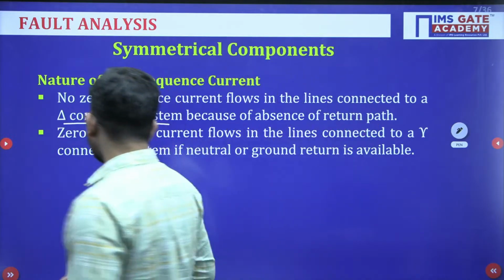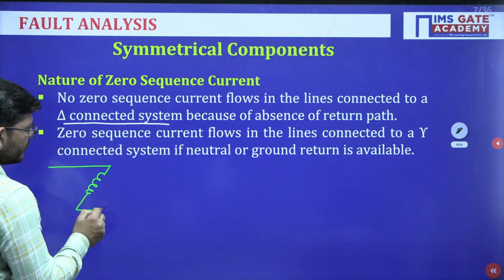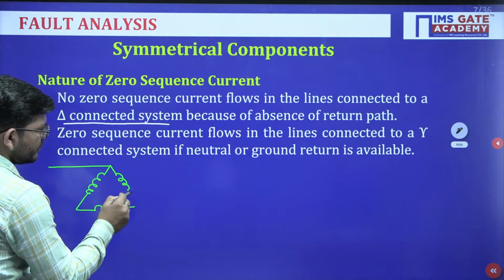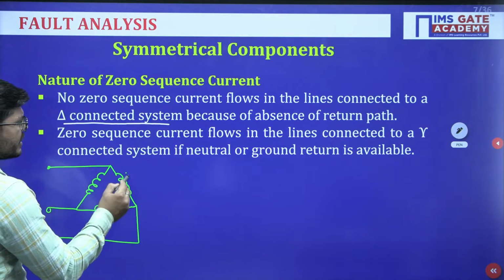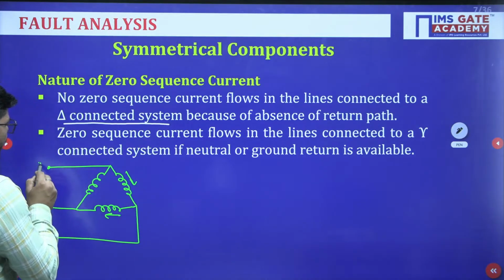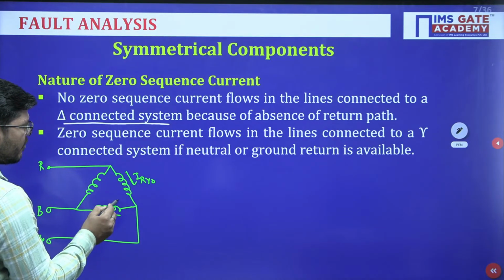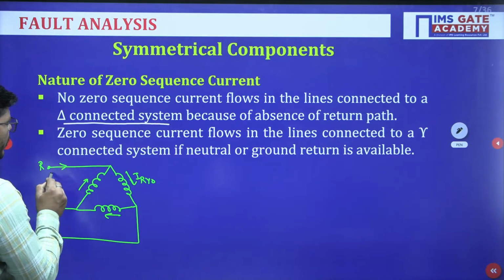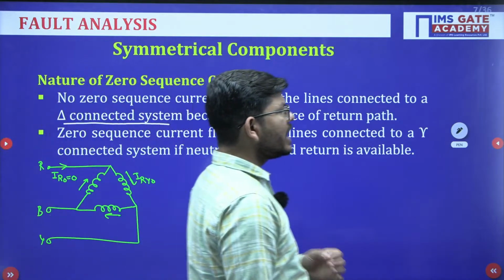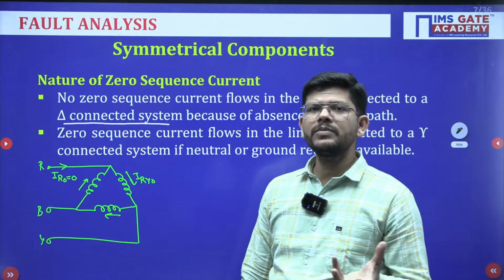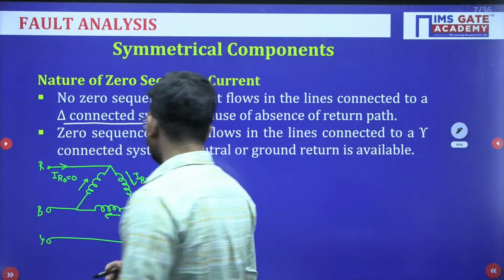Suppose we have a delta connected system, let me make a delta connected system. So just see, this is a delta connected system. In a delta connected system, zero sequence currents can flow in the windings. Okay, you can have zero sequence current in the windings, but there is no zero sequence current flowing in the lines. Okay, like this. So in a delta connected system, because of the absence of a return path, there is no zero sequence current flowing in the line. Okay, so how will we show this?